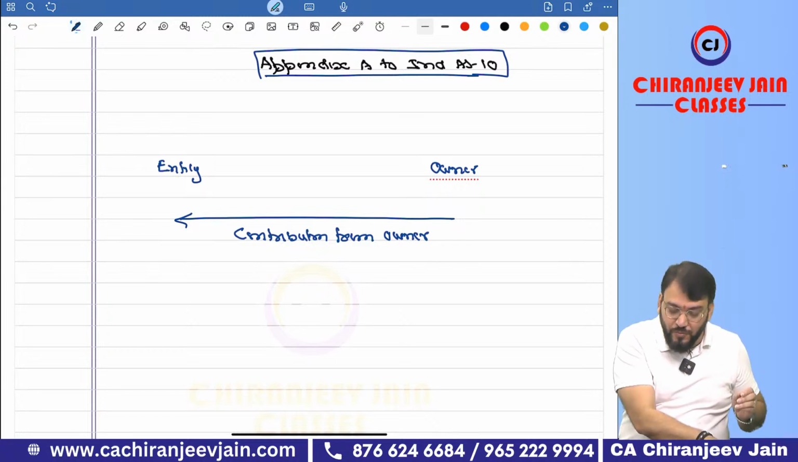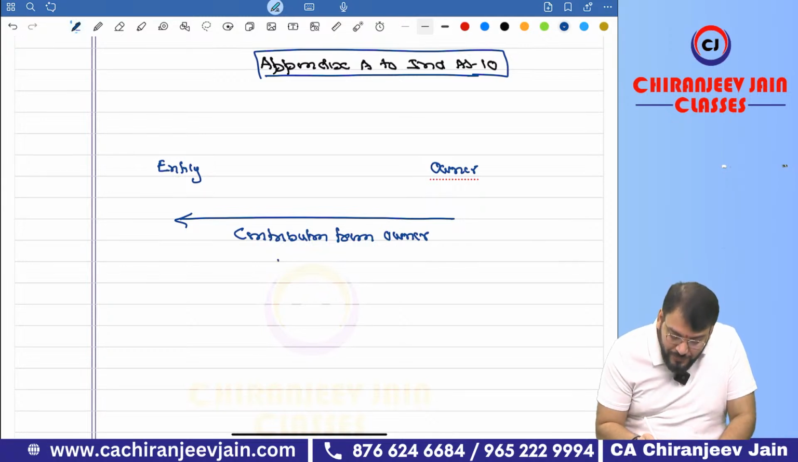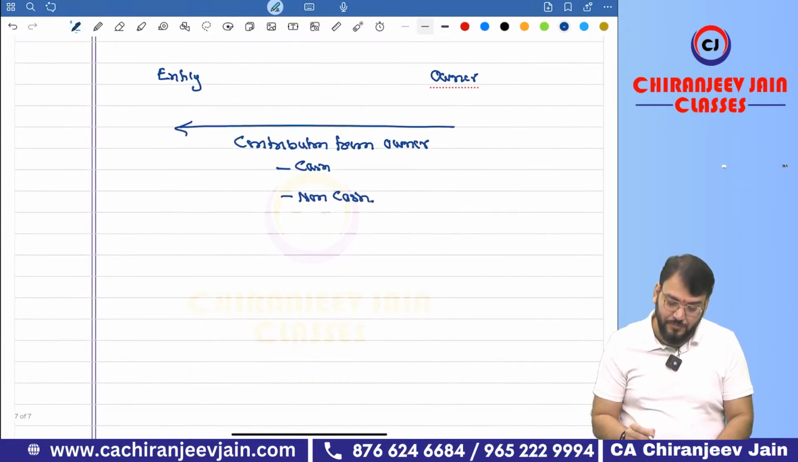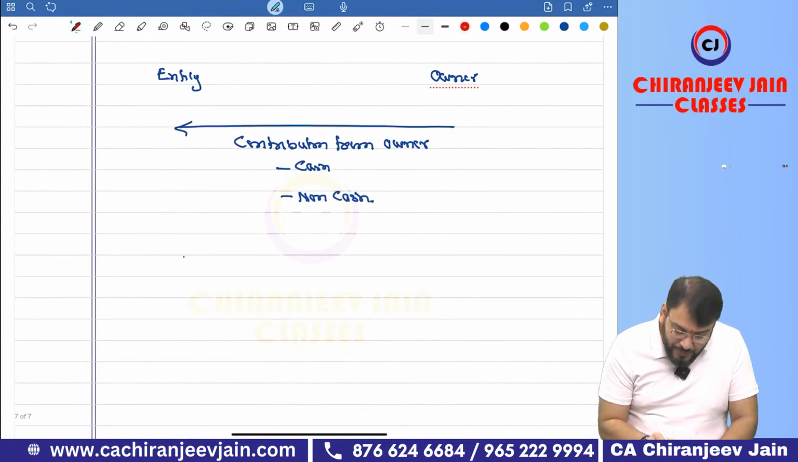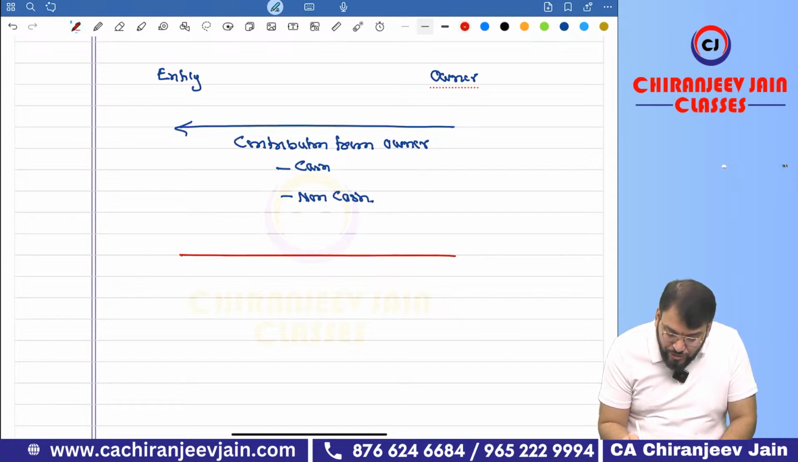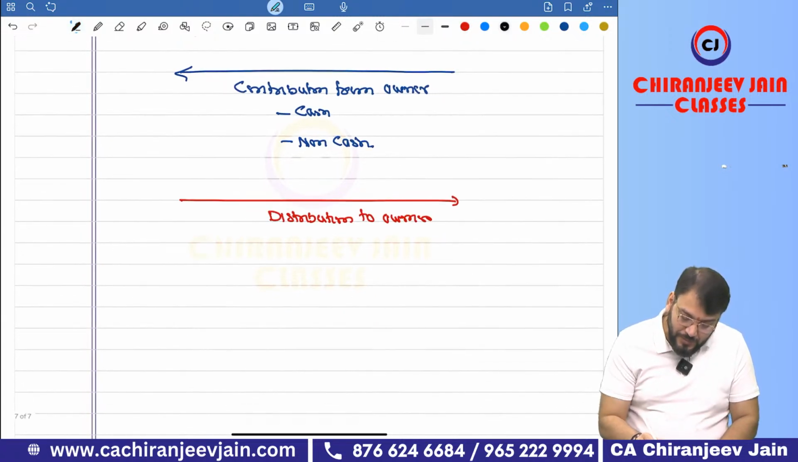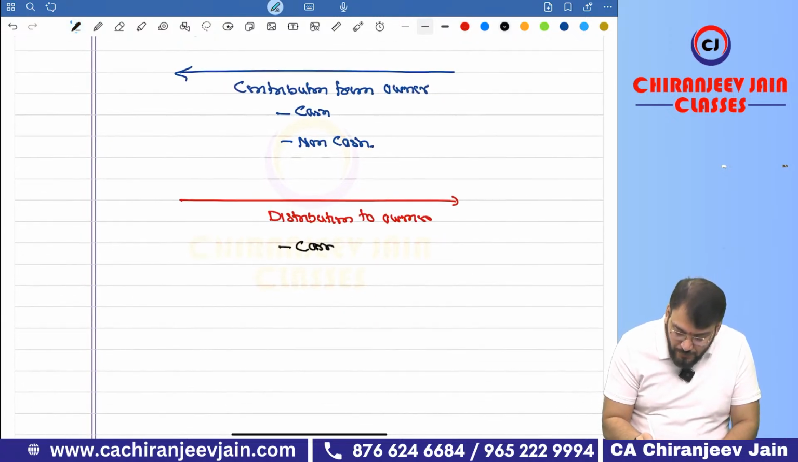So when I say contribution from owner, it can be in cash, or it can be in non-cash. Similarly, if I say distribution to owner, it can also be in cash or non-cash.